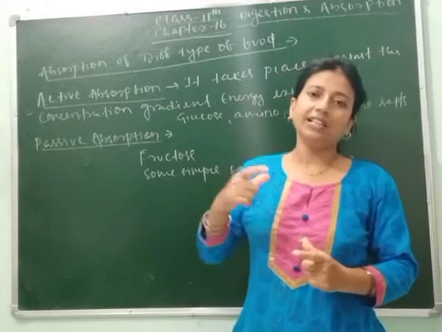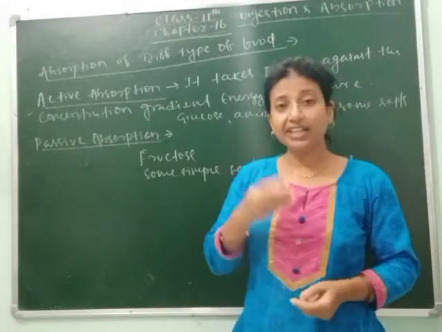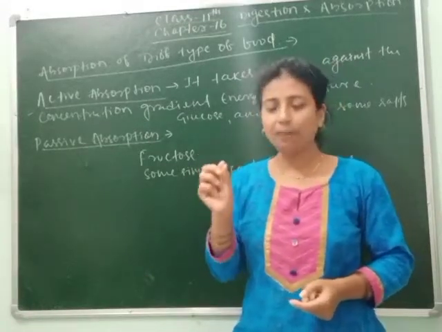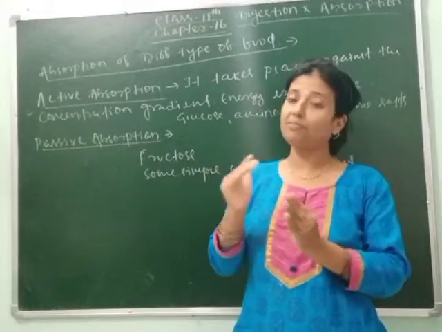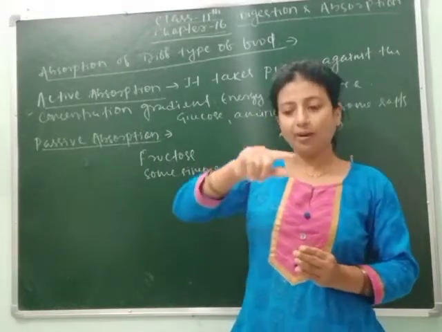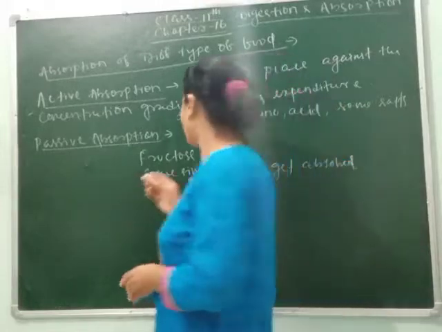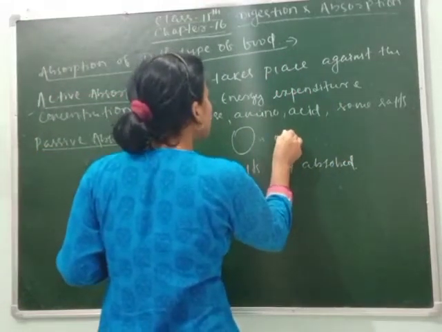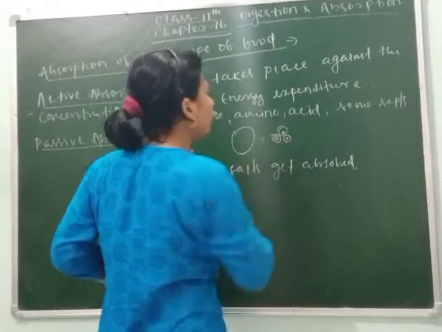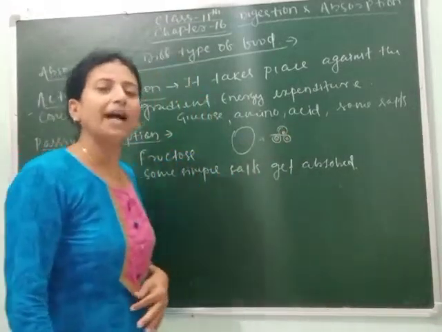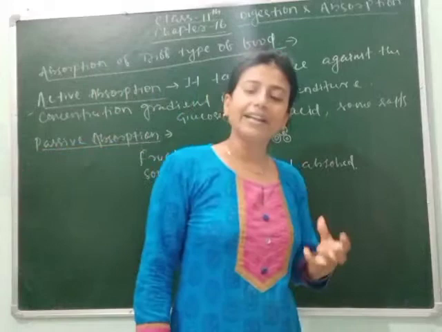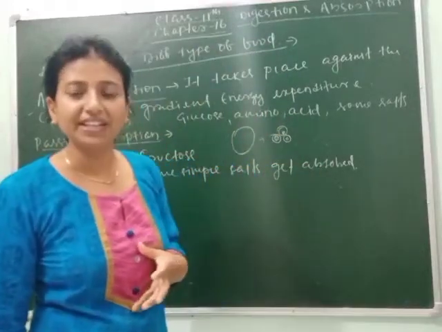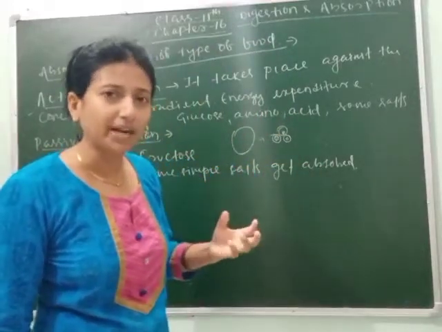In the small intestine, the fat is converted into small fat molecules, that is, micelles, and they are coated by protein. The large fat globules get converted into small fat globules with a protein coat, which are absorbed by the lacteals or lacteal villi of the small intestine and then sent to the different parts.